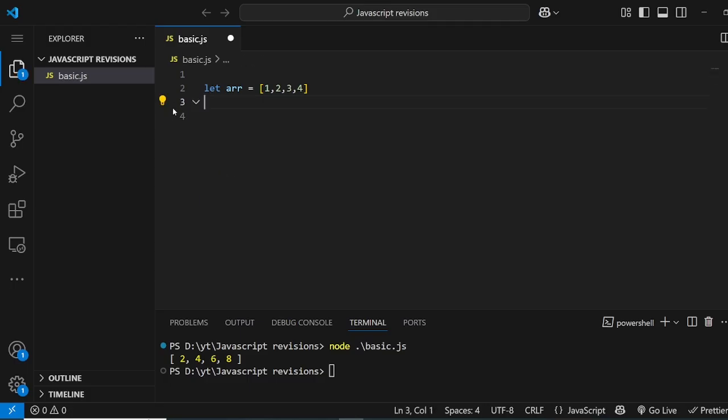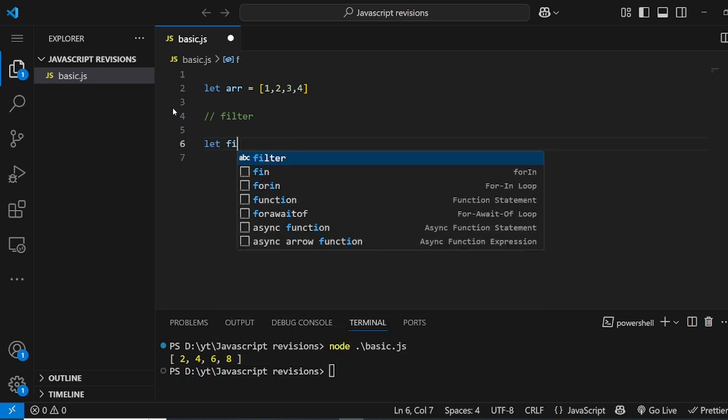Now let's go to the next, which is filter. What filter does is it takes each value, does a certain operation with it, and it will also return a new array. But the thing is, it will only keep that value if it returns true.